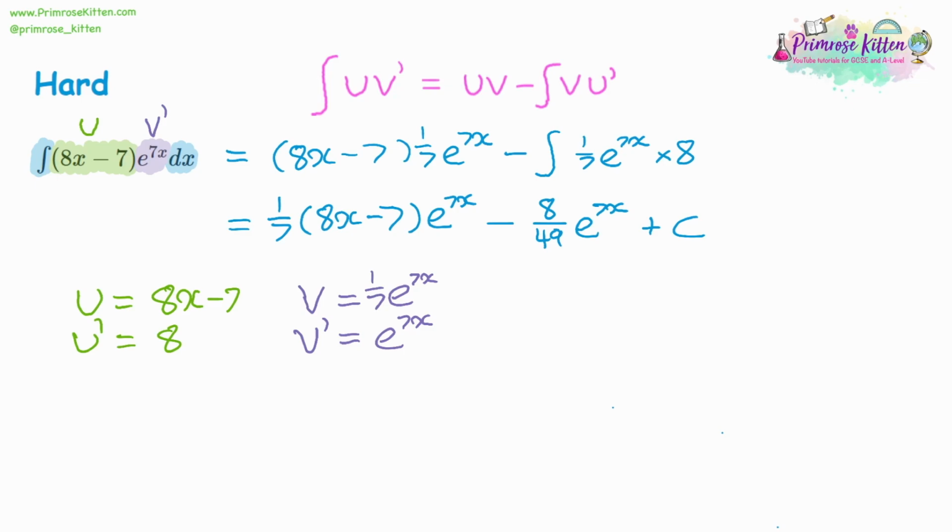And just be aware of different things you can do. You can try and simplify the fractions. You can't with 8/49, but it's worth looking at. Maybe you could expand the bracket at the start. Perhaps you could take e to the 7x out as a factor. Again, all dependent on what any possible next steps are, or what format the question is asked for the answer to be in, if any.